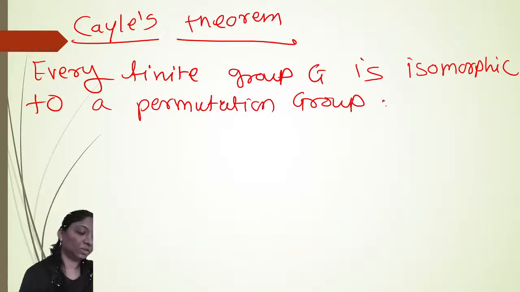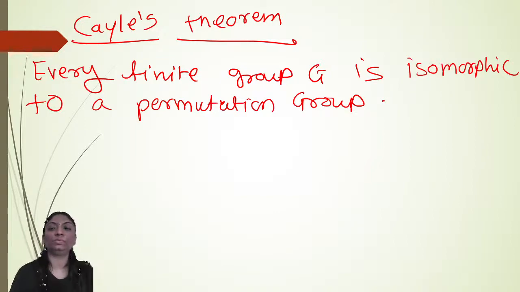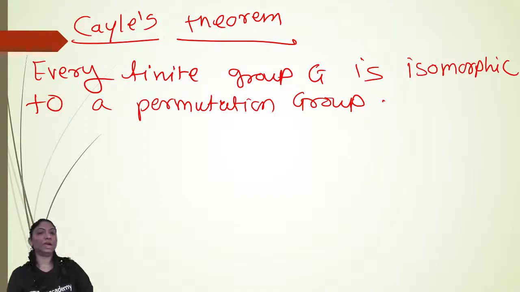This is known as Cayley's theorem. You have to remember just the statement, and you can prove that this is also an isomorphism.